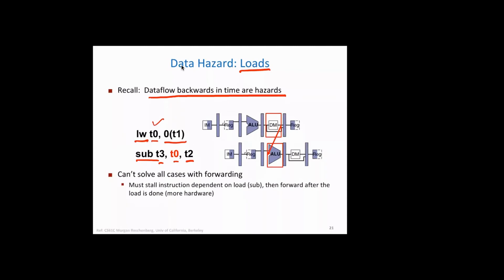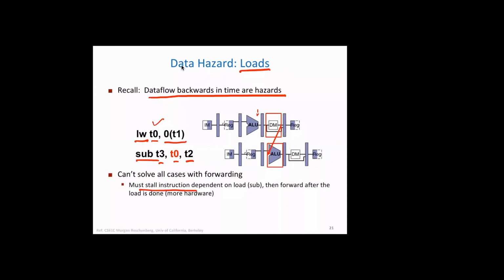See, it's not like earlier. In the earlier case, the result was available here, right? In the previous case that we have seen, so we could do forwarding. Now the data movement is backwards. When you read from data memory, only then is the result available, right? So we cannot do forwarding in this case. Okay, the only solution here is stalling.